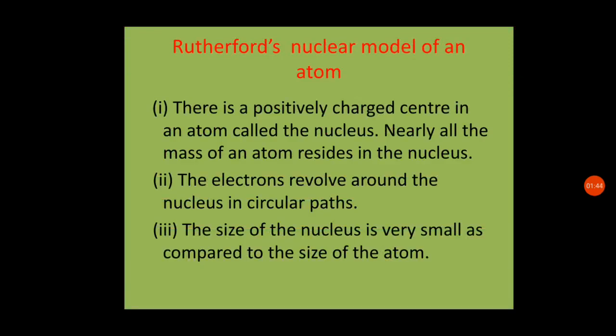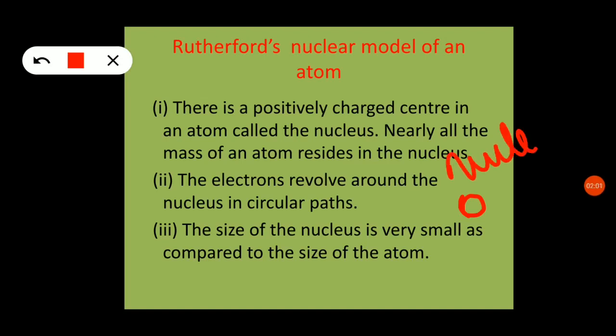So the Rutherford nuclear model proposes that there is a positively charged center in the atom called the nucleus. Nearly all the mass of an atom resides in the nucleus only, and the electrons revolve around the nucleus in circular paths.